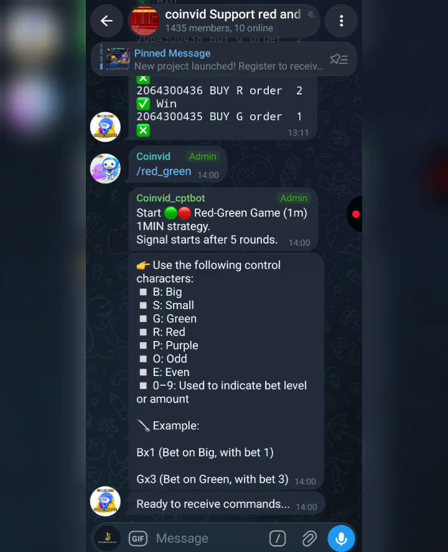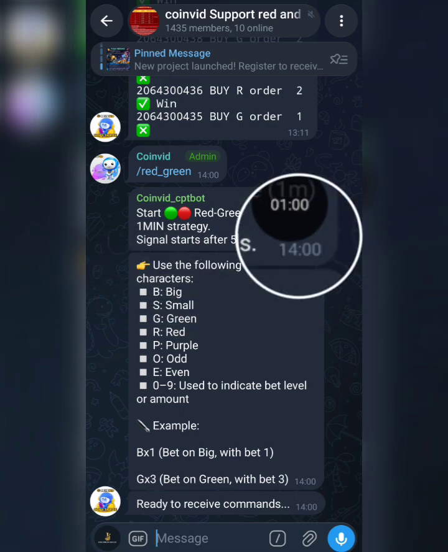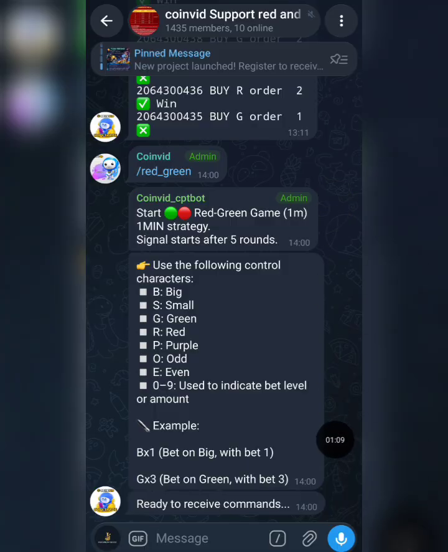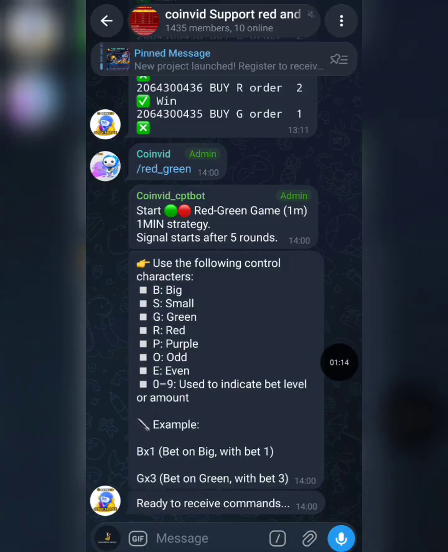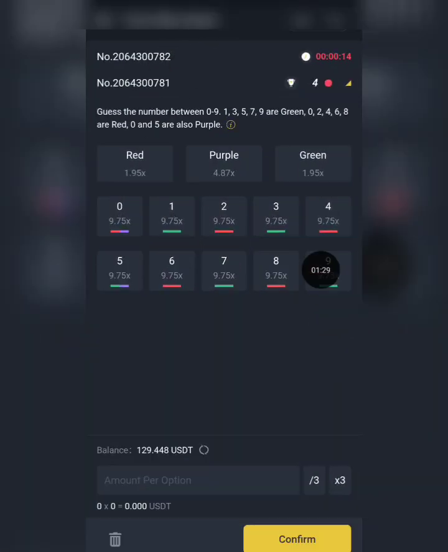Another thing you need to note is that the signals from this group are not 100% guaranteed, but I have a strategy that I use to recover in case I'm given a bad signal right here, okay? And you're going to see how I'll do it right now. The signals here are dropped every new 1 hour. The time is currently 2 p.m. So an instruction like this will be given once it's time for the signals to start dropping, just to let you get prepared, okay? This is telling you you'll be trading the 1-minute red green right here.